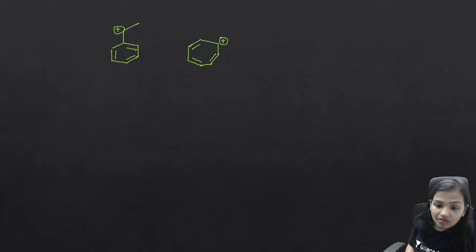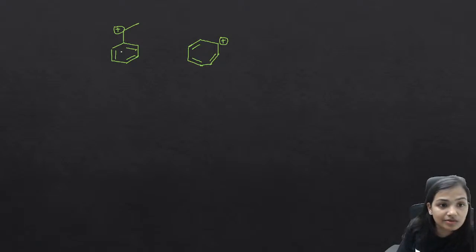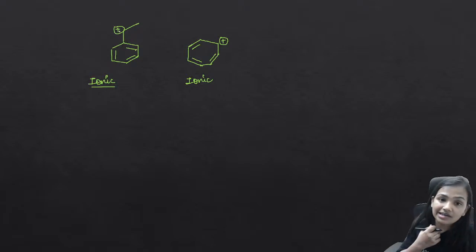Now let's see what happens between the two molecules. This molecule is ionic, and this is also ionic. Here also we have a positive charge, here also we have a positive charge. Both are ionic in nature.